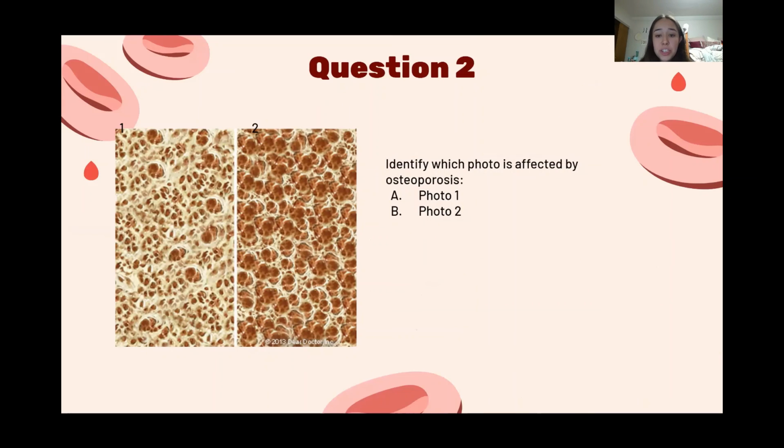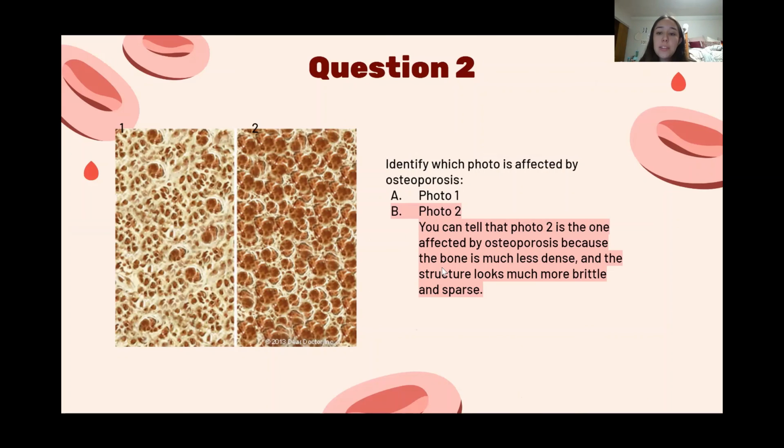And then the next question is, identify which photo is affected by osteoporosis. So it's either 1 or 2. And the answer is photo 2, and you can tell because the bone is a lot less dense and a lot more brittle, and it just looks less full.